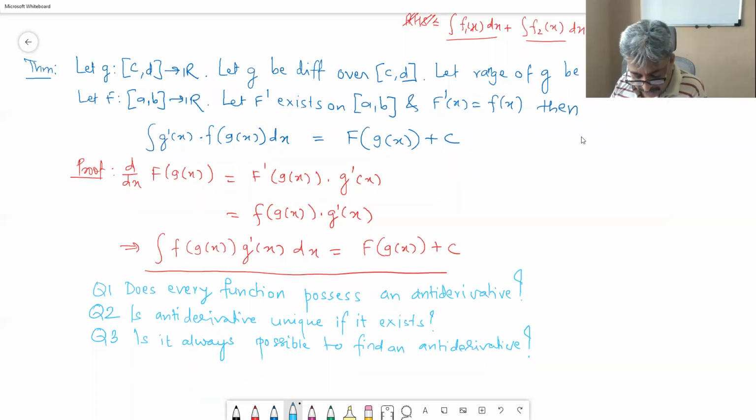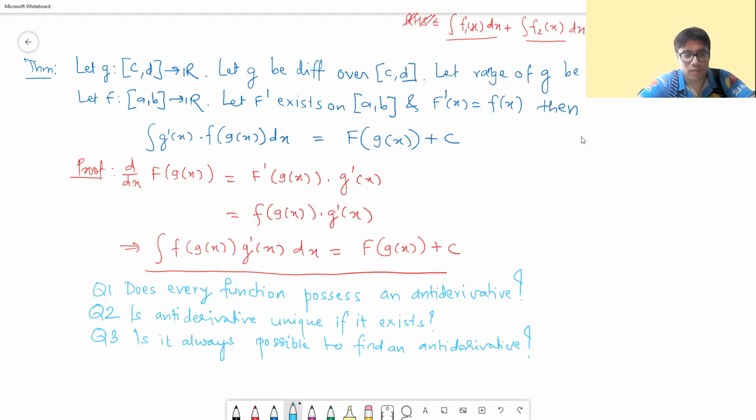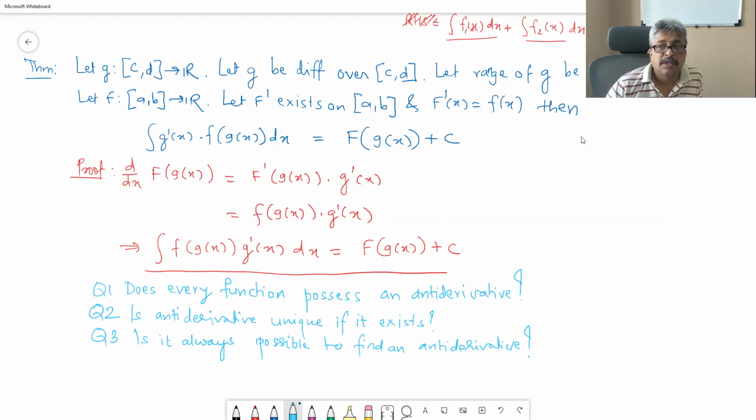Does every function possess an antiderivative? Or it should be continuous over its domain. That is what he's saying. If it is continuous, then yes, every function possesses an antiderivative. That is what Pranav is saying. Now there are two things in this. Presently, maybe the first few lectures, at least 3 to 4 weeks, we are going to study indefinite integral. And after that, we will study definite integral.